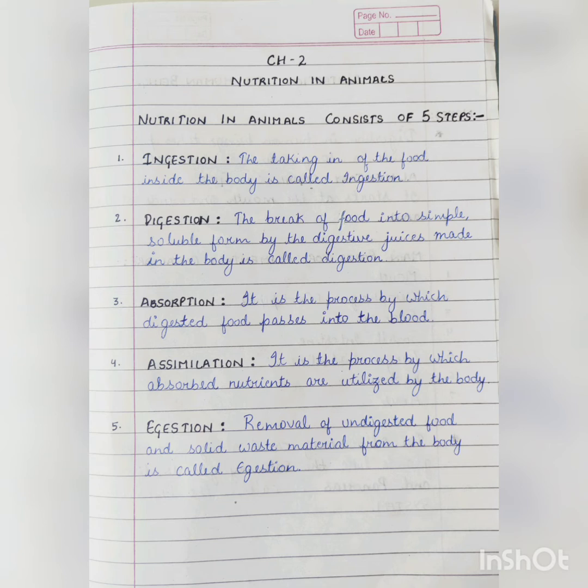If you have gone through my previous videos and notes of chapter number 1, you would definitely know what is nutrition and what are nutrients. So in this chapter, let's begin with the 5 stages involved in the process of nutrition. The process of nutrition in any organism consists of 5 steps. The steps are ingestion, digestion, absorption, assimilation and egestion, and the meaning of all 5 is given clearly on your screen.